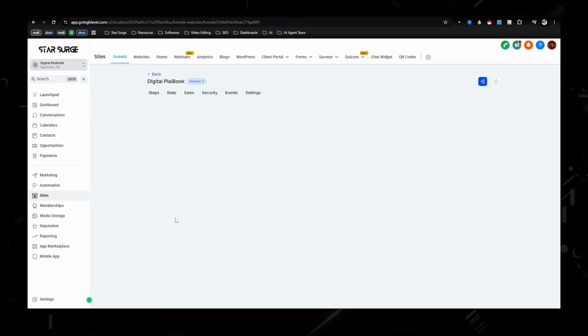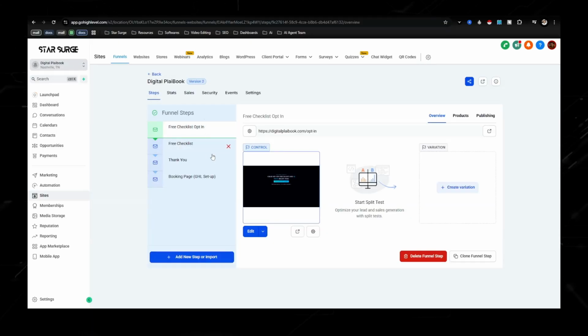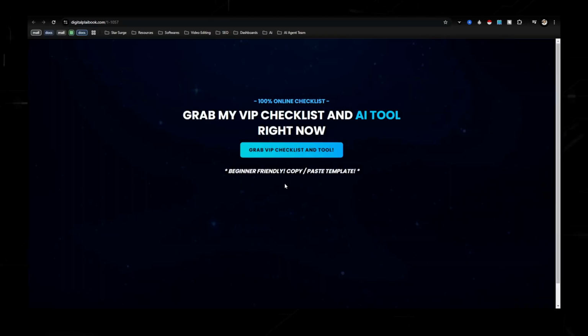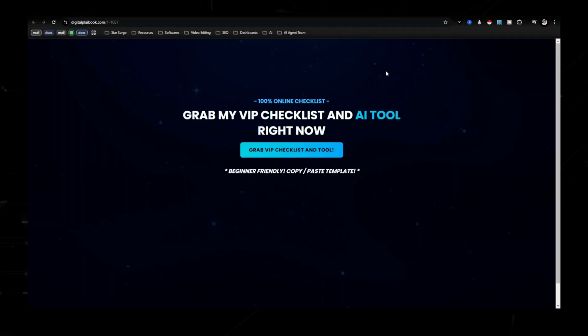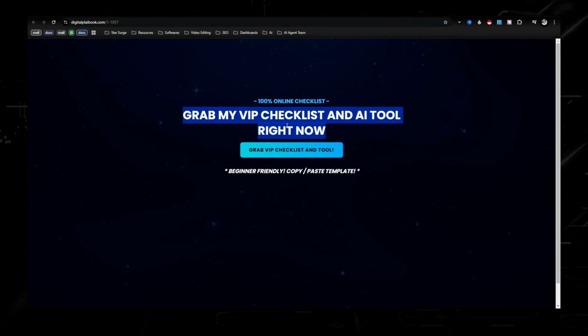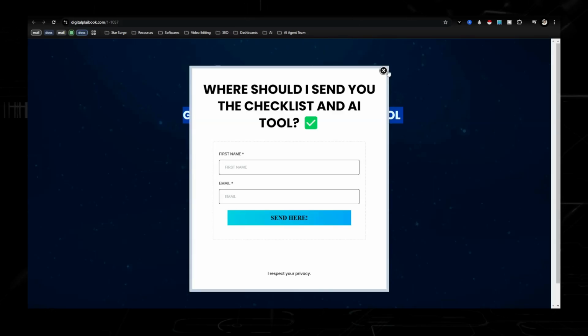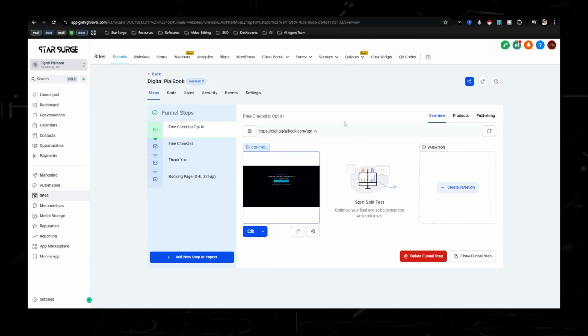So this is the digital playbook funnel. This is the funnel that you guys are probably going to be going through, honestly, if you want to get the checklist. And as you can see, it's just super simple. Grab my checklist, boom, put in your email, name, and then this is going to send you guys to where the checklist is located. So you'll have that. And like I said, I give you access to that through the snapshot.